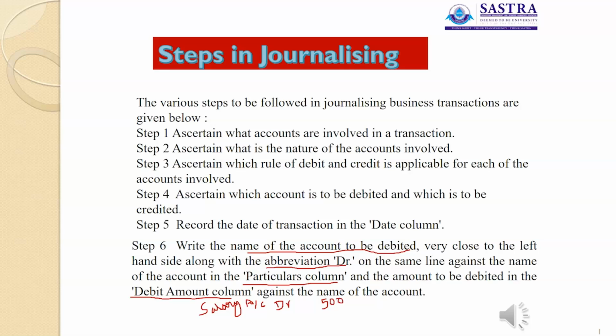Okay, so there are several steps in journalizing. The first step is to identify what accounts are involved in a transaction. For example, salary paid rupees 100, just for example. Here, what are the accounts involved? One is salary account and another one is cash account.